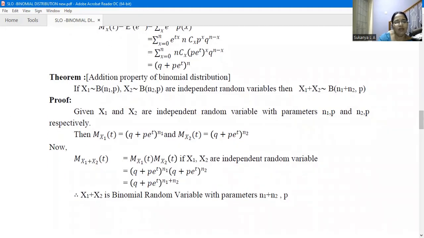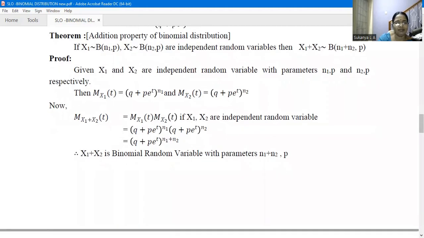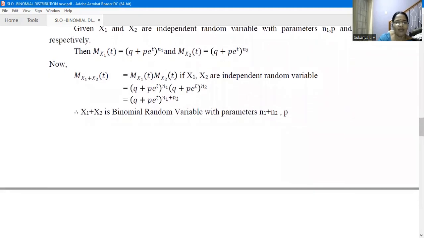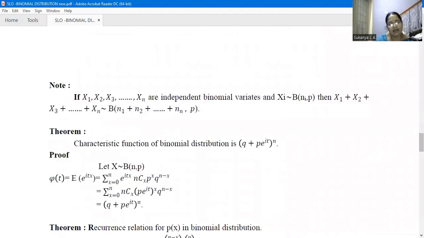So this is in the form of the moment generating function of a binomial variate X, but instead of n here, we have n1 + n2, and in the place of p we have p. Therefore, we can say that X1 + X2 is a binomial random variable whose parameters are n1 + n2, p. So we have proved the addition property for two independent random variables. It can be extended to n independent binomial variates.